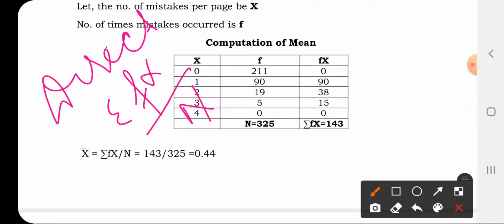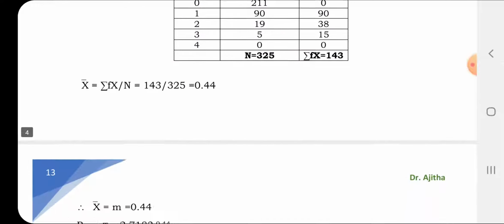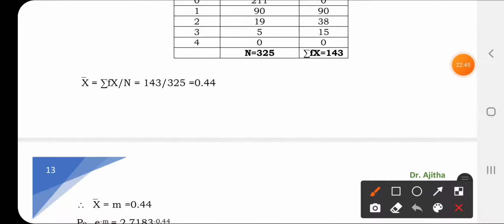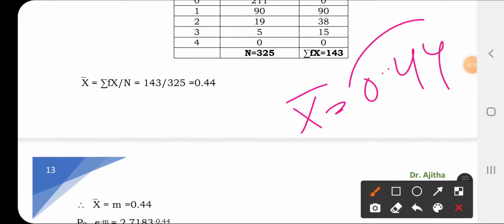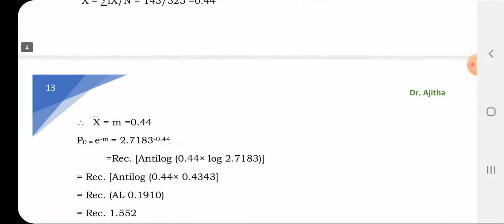Since the values are very small, we can use this formula. Multiply x and f to find fx, and find the total. After computing, the value of mean is 0.44, and this value is your m.